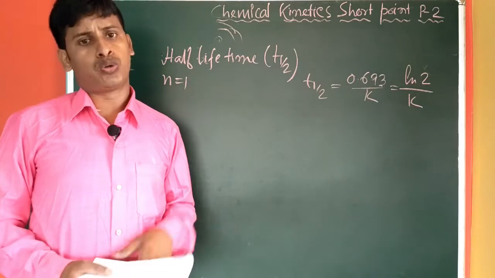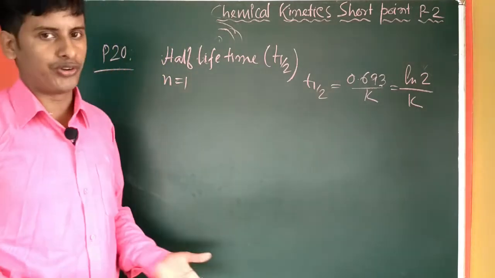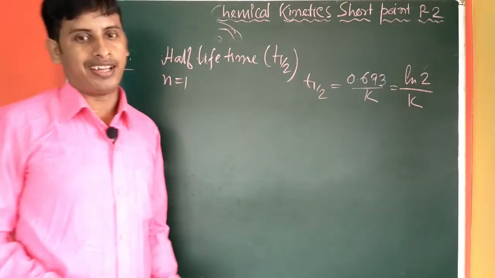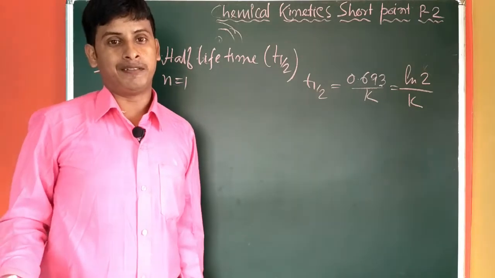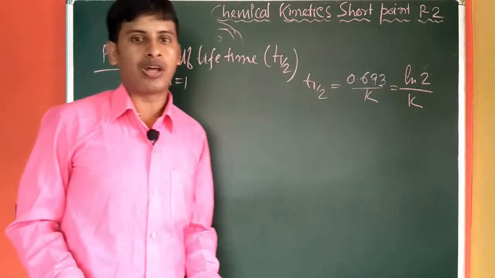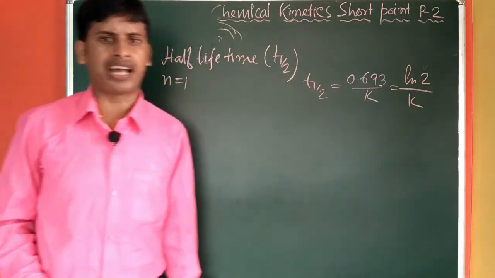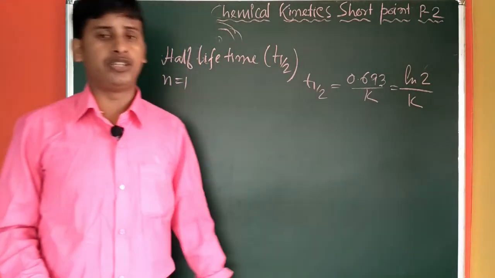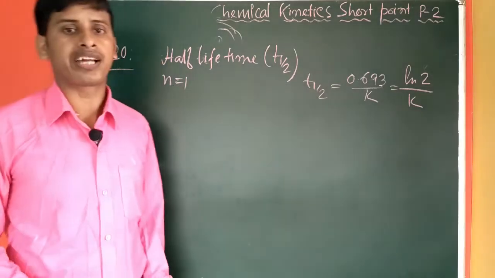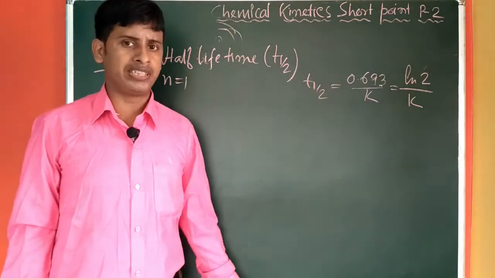In that fashion, we will cross 100 points of chemical kinetics in different parts. I don't know how many parts it will take to complete the 100 points. It may be 150 points to cover all the points of graduate chemistry in chemical kinetics. If you like this video more, I will go beyond that, including master's degree chemical kinetics also. So this is all about this class.